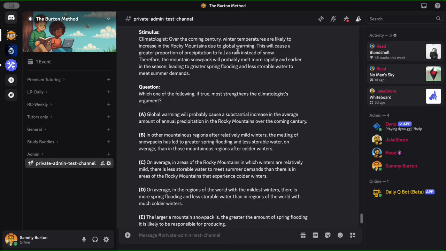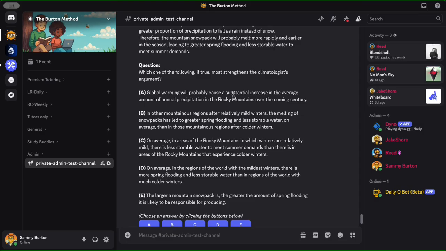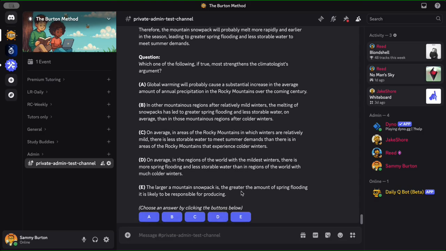How come just because the rain is going from 50% of the total precipitation up to 70% of the total precipitation, why does that mean all of this stuff will happen? So to strengthen the argument, we basically need to say, no, that stuff really will happen. Here's our answer choices. Let's take a look. So we want something saying that the increase in rain will lead to all of that.